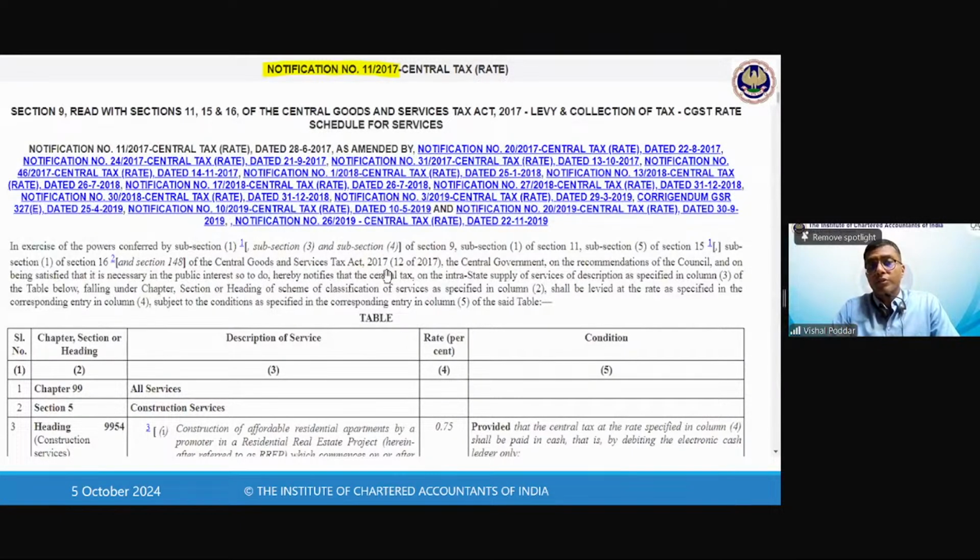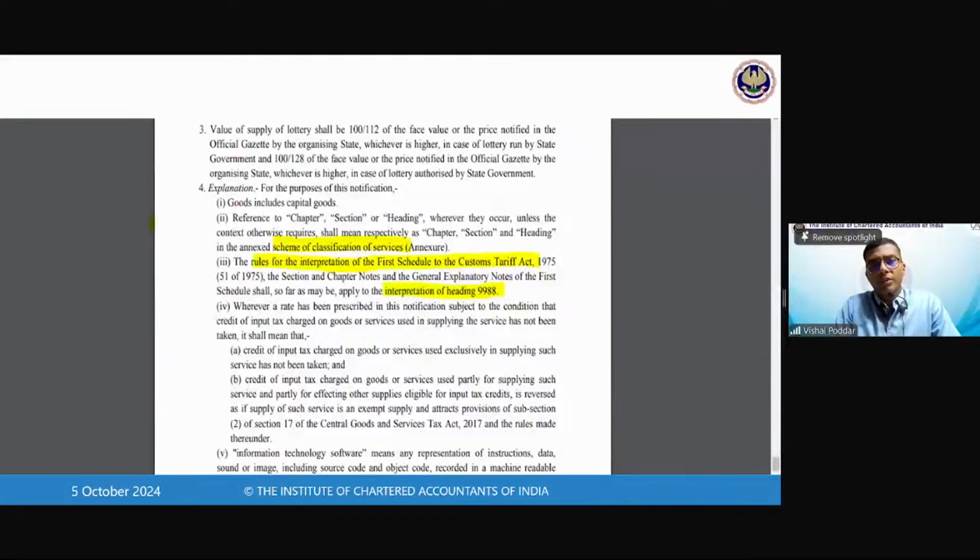So for classification of services, the rules for interpretation of the first schedule to the Customs Tariff Act will apply over here. They have simply said that for classification of services, the rules are the same as they are for customs. And that is why I said from GST anyways, we are going to go to customs only. So first, for services, the chapter is 99.